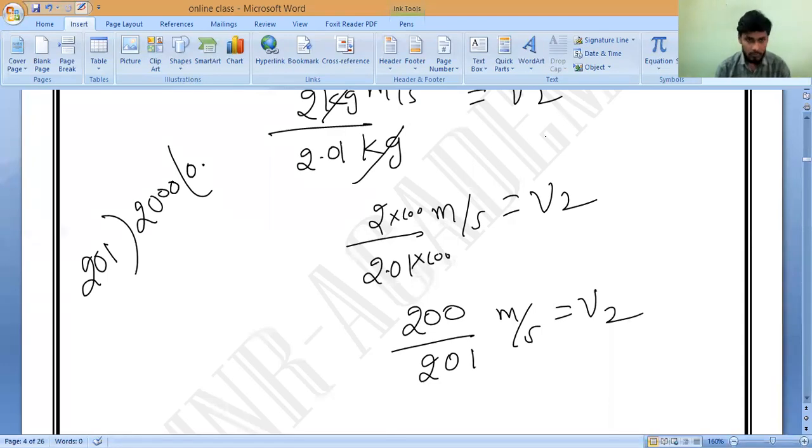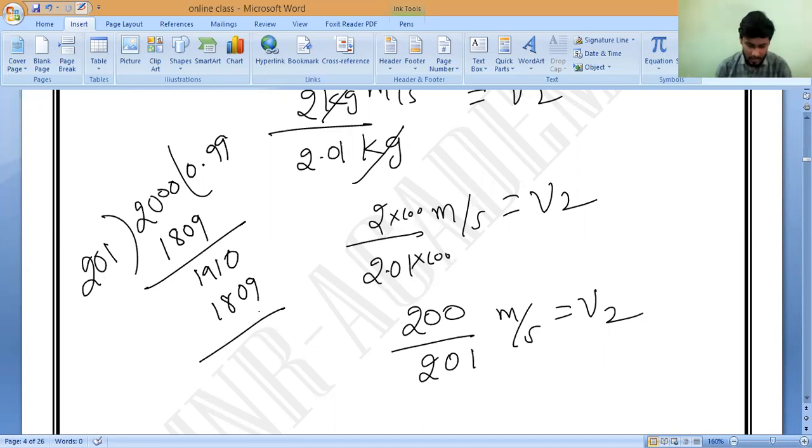That's 1,809, sir. So how much? 1,809 into 9 is 1,000. Very good. Now do the subtraction: 191. So let it be. We have a point, I can give 0. So again 9 will come, so again 1809 will come. Correct or not? Yes, sir.